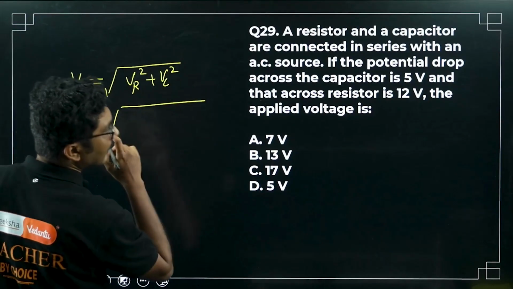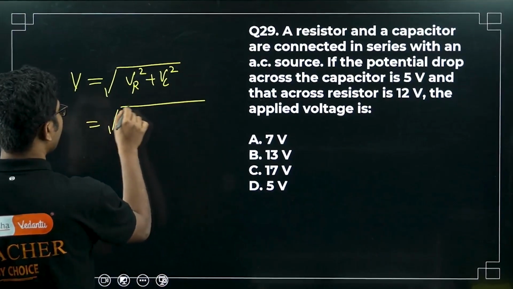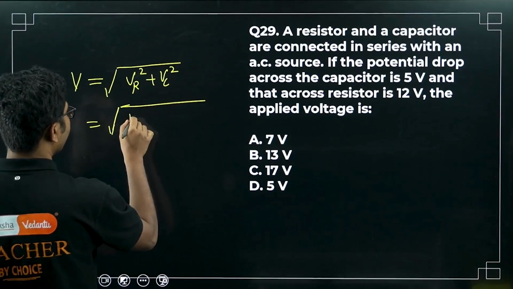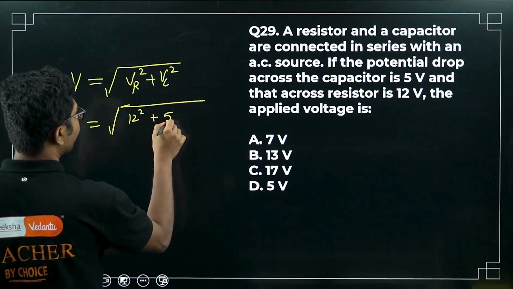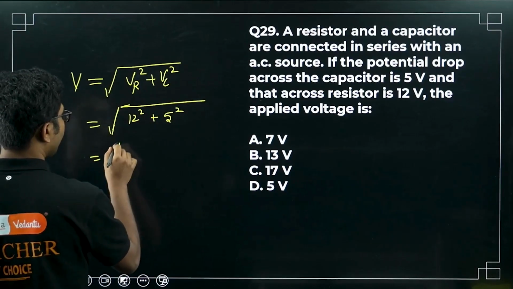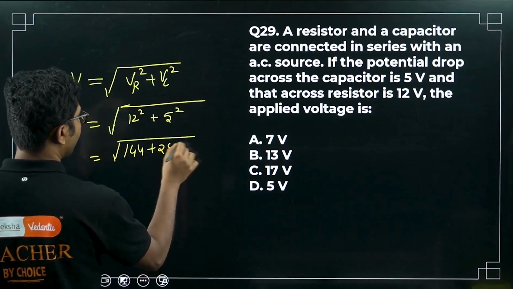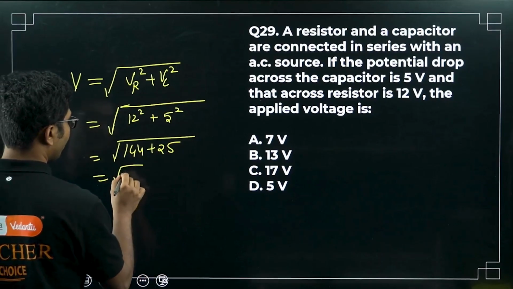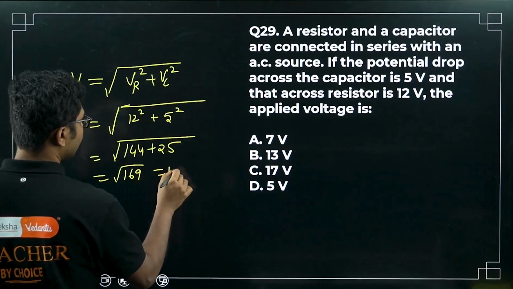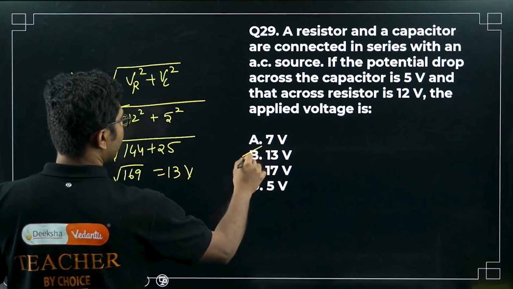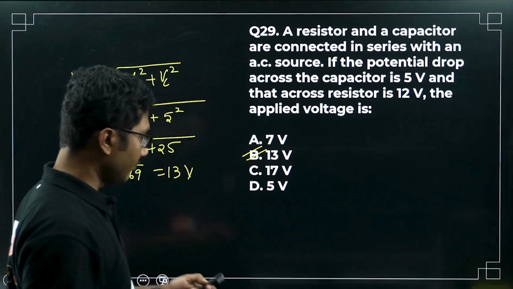So VR is 12 volt, 12 square plus 5 square. So square root of 144 plus 25, that is square root of 169, that is 13 volt. So the applied voltage is 13 volt.